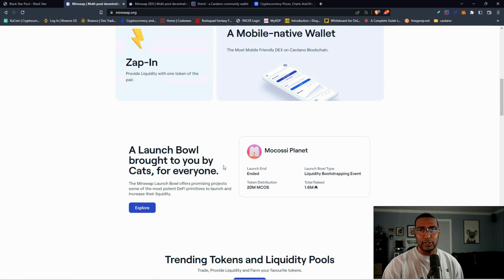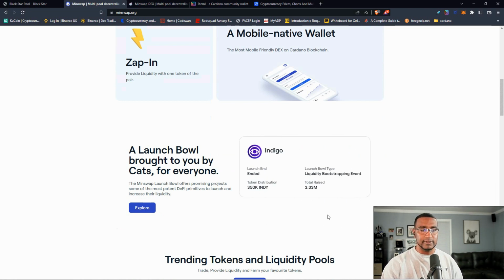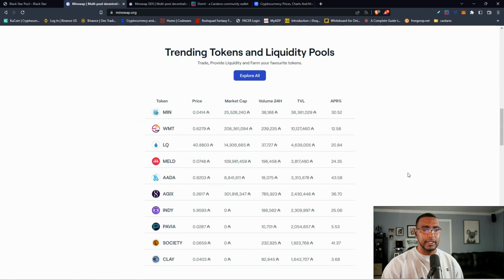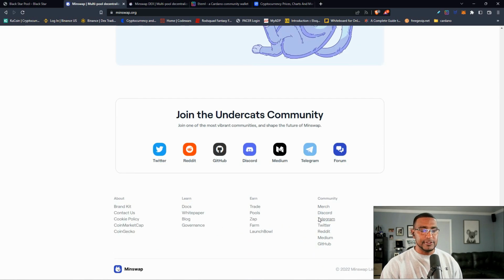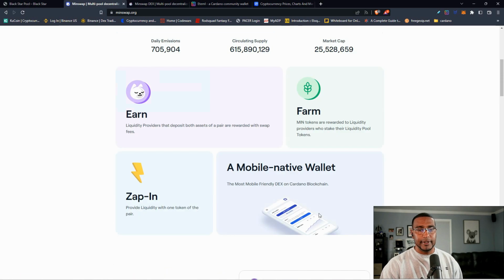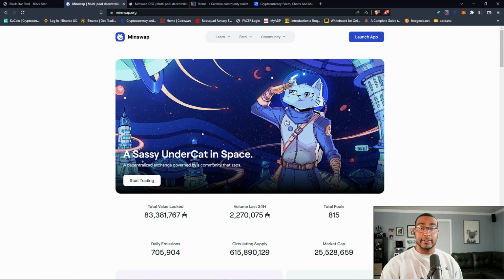They have a launch board, which is like a launch pad on Ethereum. Same thing, new projects come out and they can launch on this platform, giving you some ideas, and all the prices are in ADA. Again, we need an Oracle solution to get an actual USD price feed. So until Charles gets their stuff together, we're still waiting on them. So a very informative front page. Come take a look at it. But in the meantime, let's take a look at the app itself.